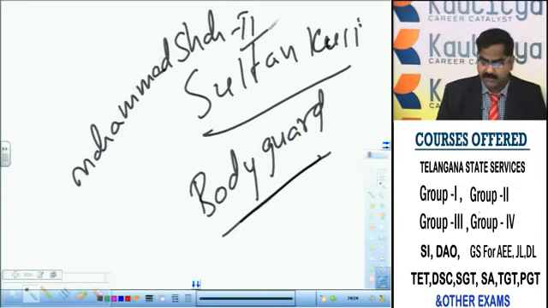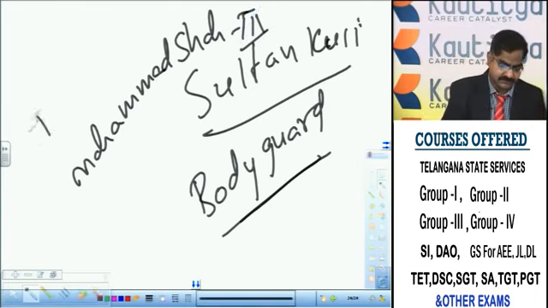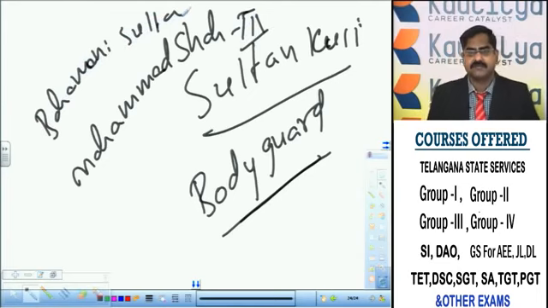He became a bodyguard in the team of the bodyguards who escorted Muhammad Shatri, the Bahmani Sultan. So Sultan Kuli, after being defeated by Akunil, their rivals in Persia, came to South India and joined as a member of bodyguards in the court of Muhammad Shatri, a Bahmani Sultan.